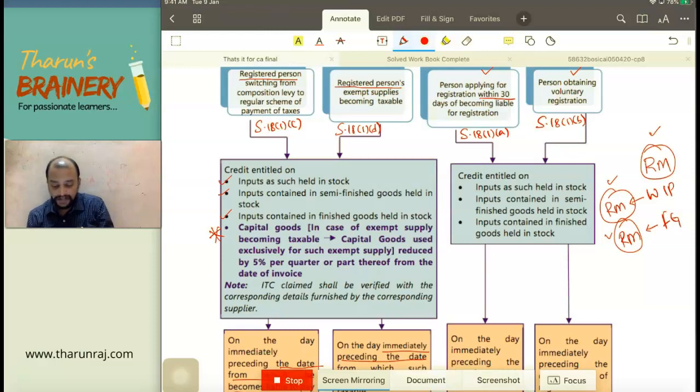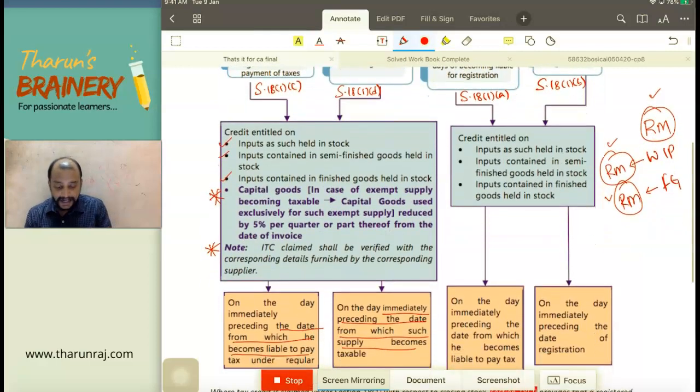Then another special point in 1(c) and 1(d) is that in case of 1(a), 1(b), whatever ITC that you take on the closing stock need not be matched with the supplier's invoice. So it need not be reported in supplier's GSTR1. Whereas if you want to take ITC under 18(1)(c) and 1(d), that should be reported as liability in GSTR1 of the supplier. So matching is there. ITC claimed shall be verified with the corresponding details furnished by the corresponding supplier. So that's a very important point. Whatever ITC that is claimed shall be verified with the corresponding details furnished by the corresponding supplier.